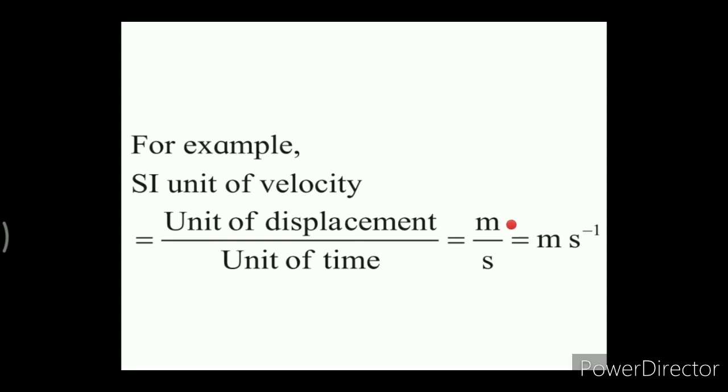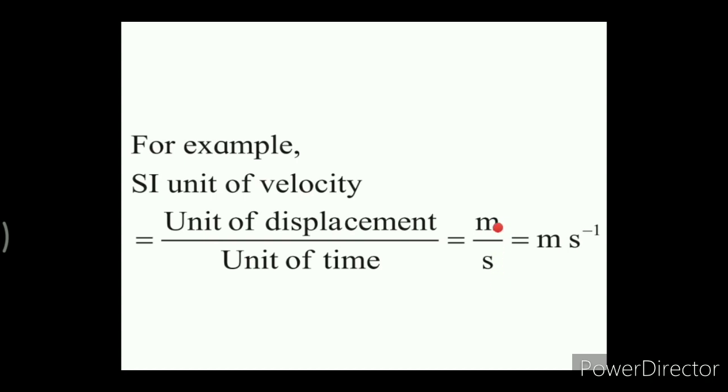Hence we can say that this displacement, which is nothing but the measurement of length, is a fundamental quantity. Time is also a fundamental quantity, and the velocity depends on the measurement of these two fundamental quantities, that is length and time, and hence the ratio of displacement to time is said to be velocity. So this velocity is actually derived by using the two fundamental quantities, length and time. So velocity is called a derived quantity.